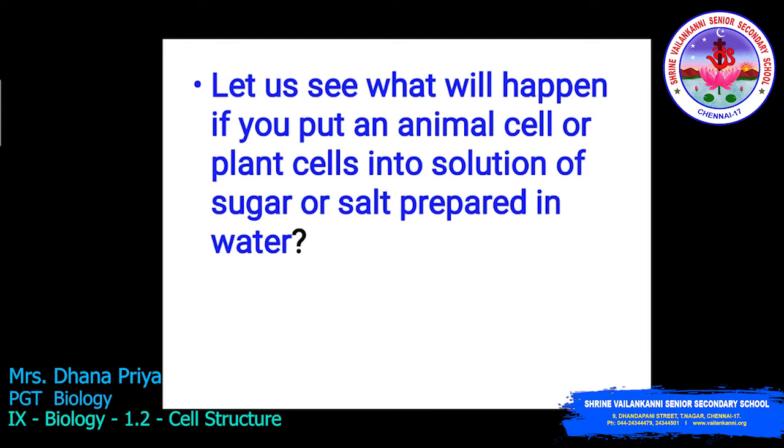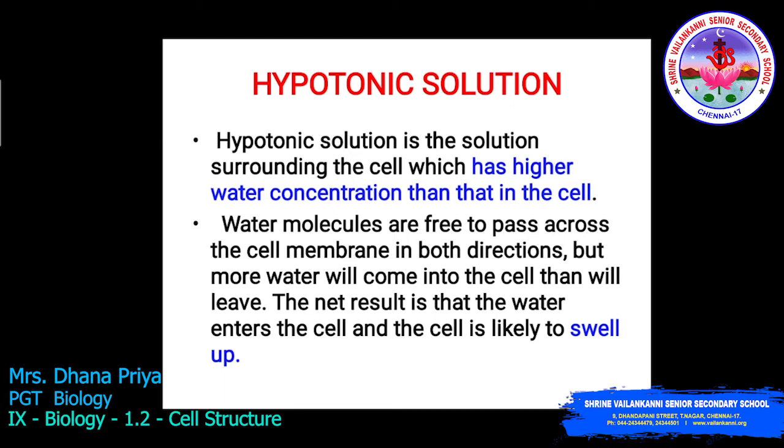Let us see what will happen if you put an animal cell or plant cell into a solution of sugar or salt prepared in water. Here you can see the three situations. One is the hypotonic solution. A hypotonic solution is the solution surrounding the cell which has a higher water concentration than that in the cell.